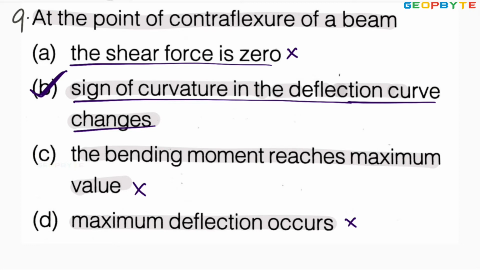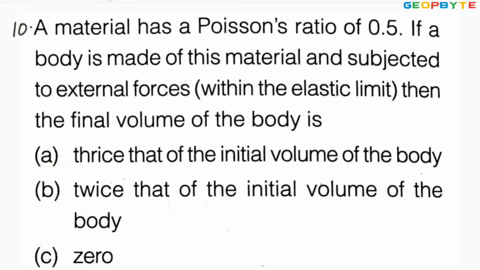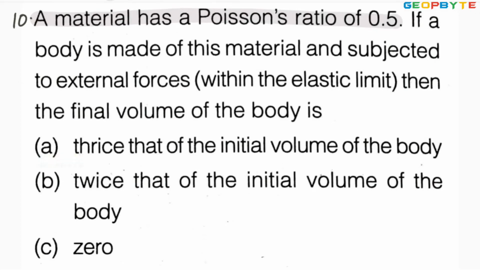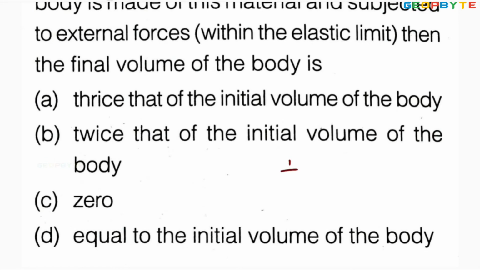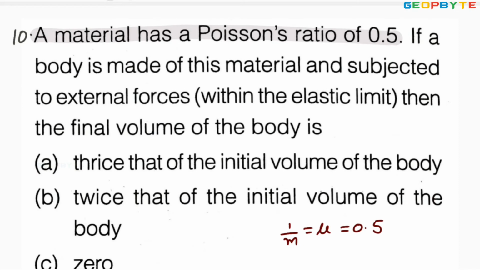Let us go for another problem. Look at the 10th problem. A material has a Poisson's ratio 0.5. Generally, Poisson's ratio is denoted by 1 by m, of course, may be mu equal to 0.5. If a body is made of this material and is subjected to external forces within the elastic limit, then the final volume of the body is